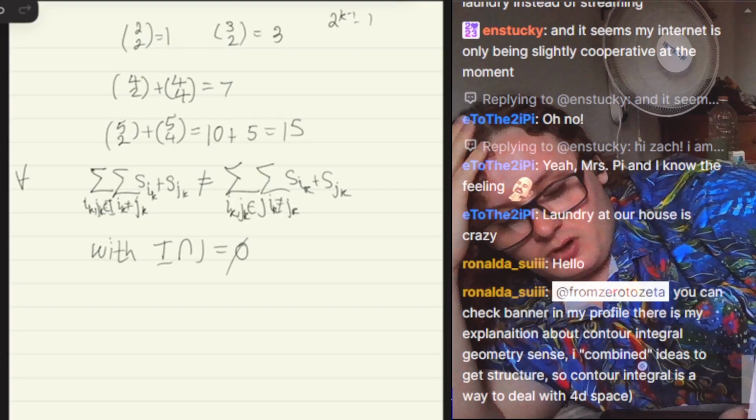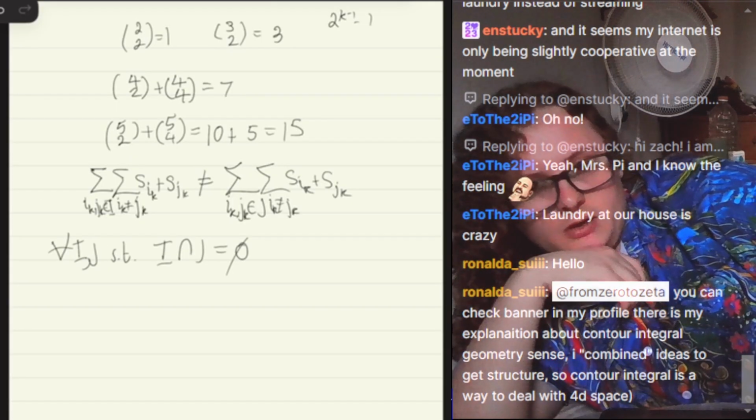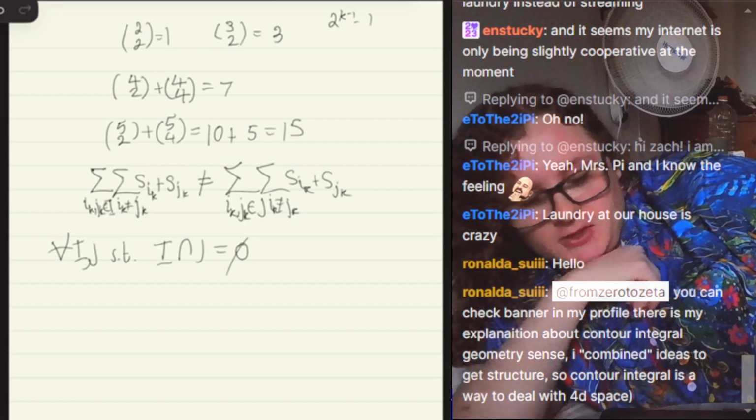And this is for all I, J such that they are disjoint, so that avoids repetitions.